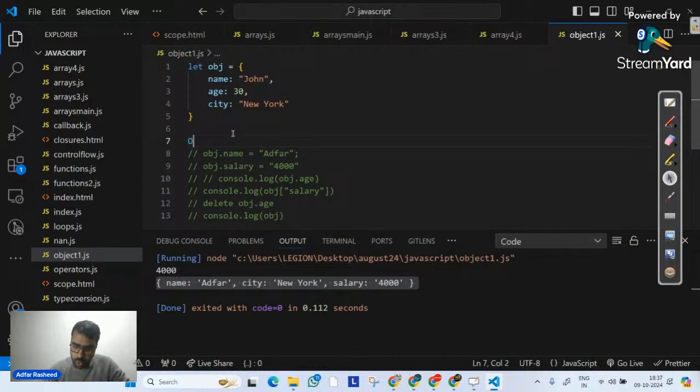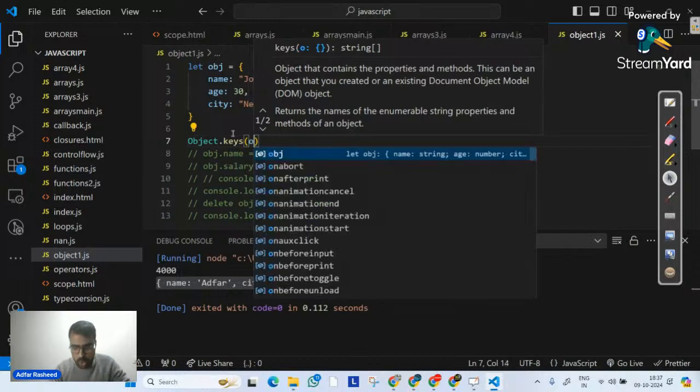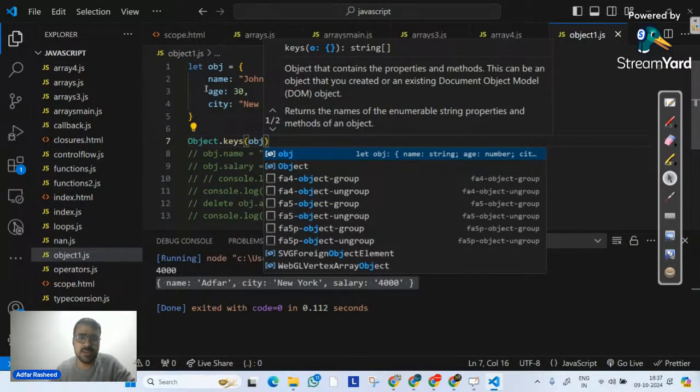So when we write Object over here, there is actually a keyword that represents the object, the non-primitive data type that you have. Over there is a prototype method called keys. Now over here, I will pass an argument, which is the object that we want. In this case, it's obj.